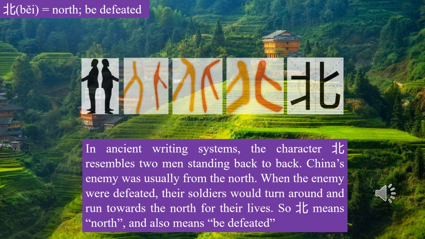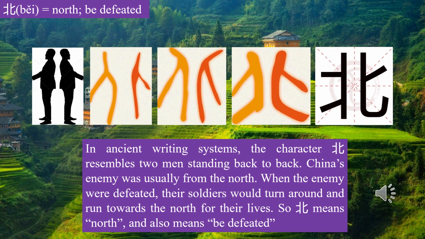Let's learn the character bei. In ancient writing systems, the character bei resembles two men standing back to back. China's enemy was usually from the north. When the enemy was defeated, their soldiers would turn around and run towards the north for their lives. So bei means north and also means be defeated.